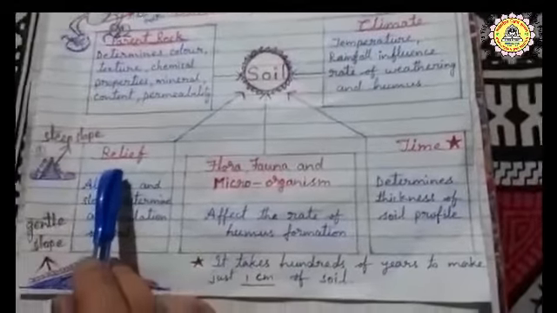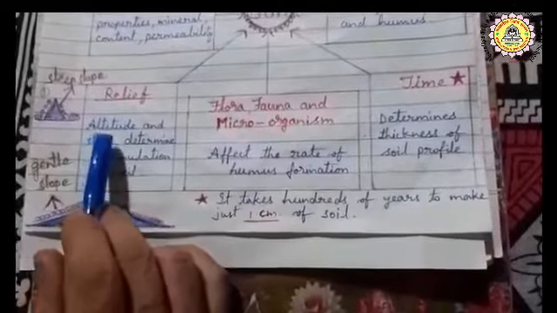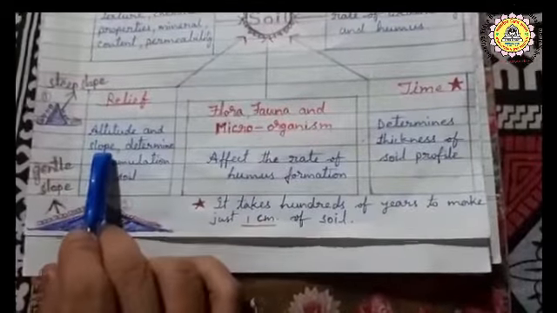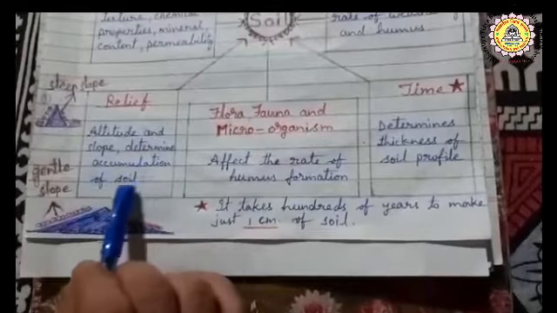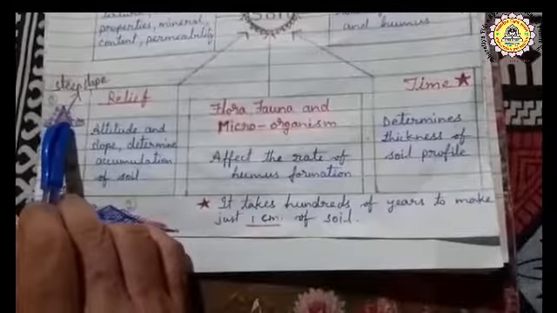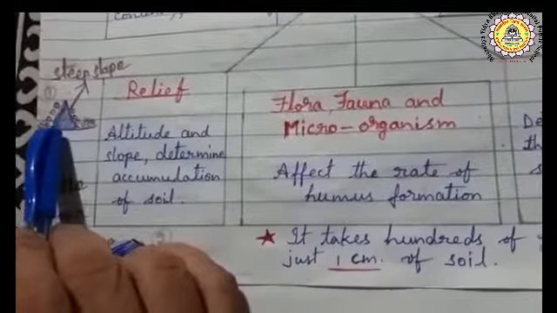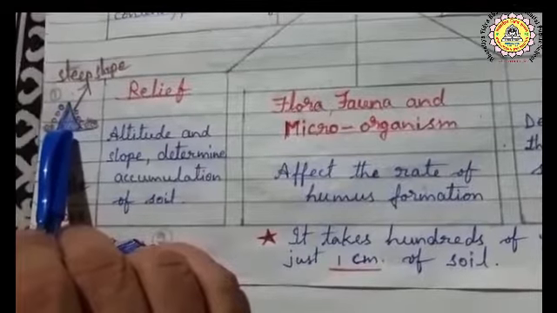Next, the other factors, like relief. Relief means height, altitude and slope, which determine accumulation of soil. Now here you see the picture, two different kinds of mountains. The first one has a steep slope.